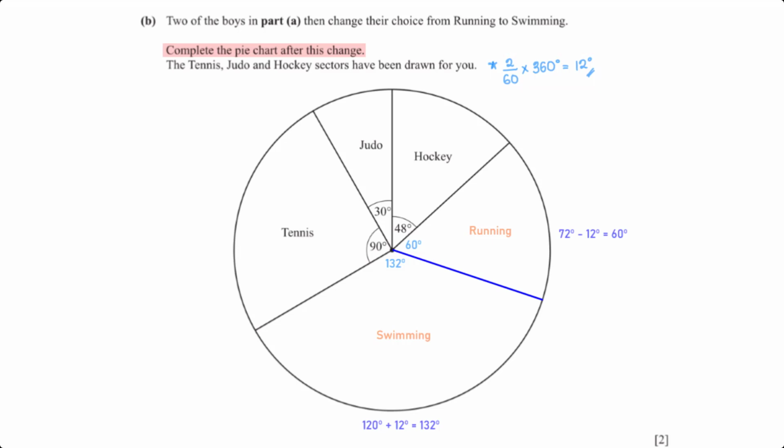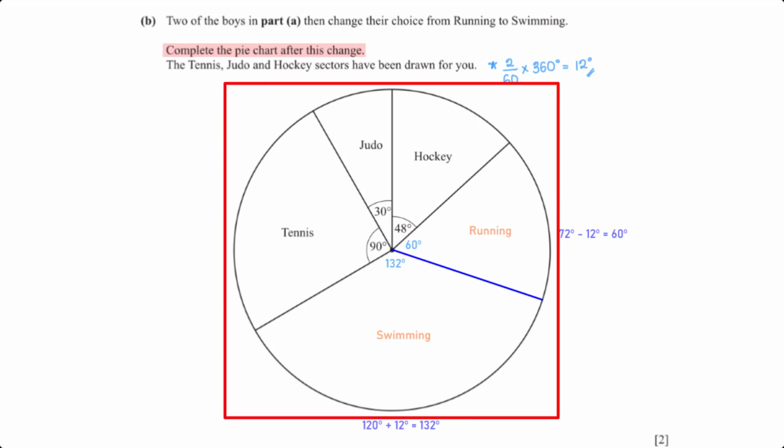So to get the new sector angle for running, we subtract 12 degrees from its initial sector angle, which was 72 degrees. This gives us 60 degrees. To get the new sector angle for swimming, we add 12 degrees to its initial sector angle, which was 120 degrees. This gives us 132 degrees. Using a protractor and a ruler, we measure and mark these new sector angles on the pie chart.